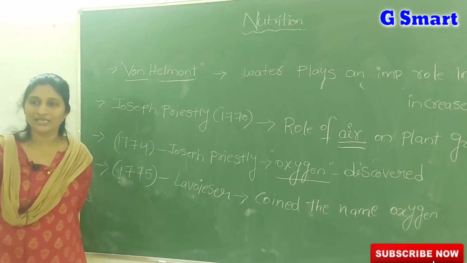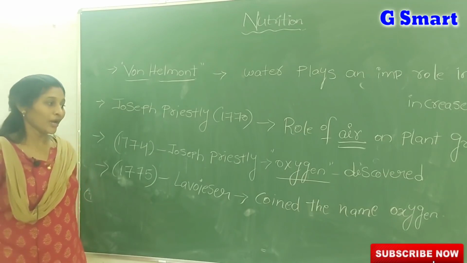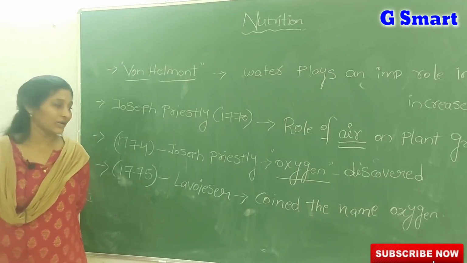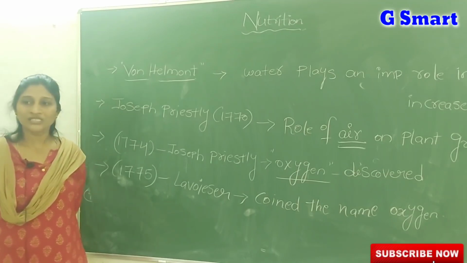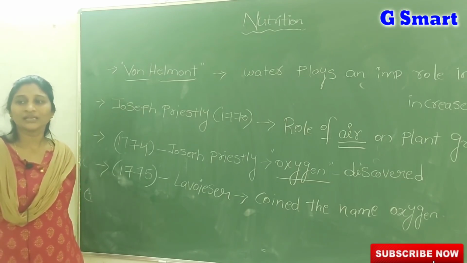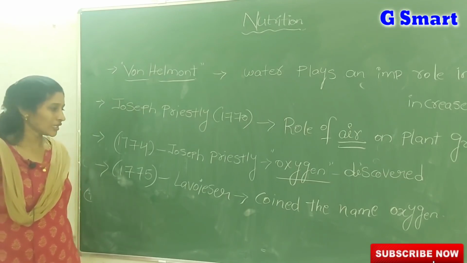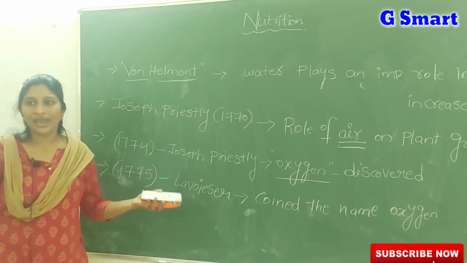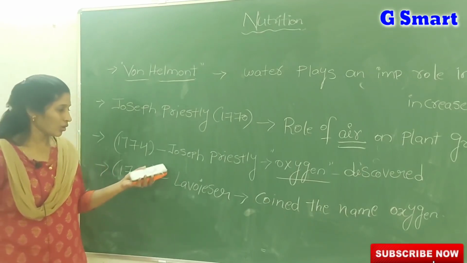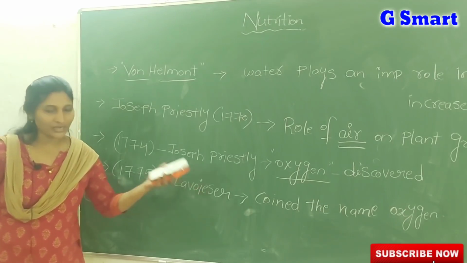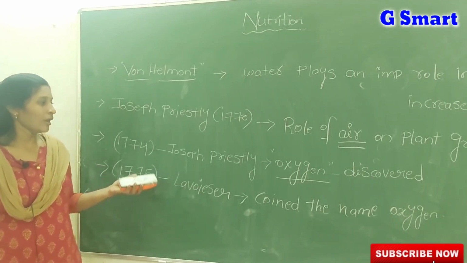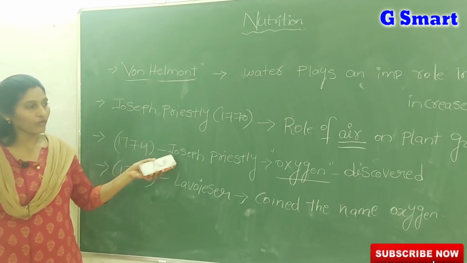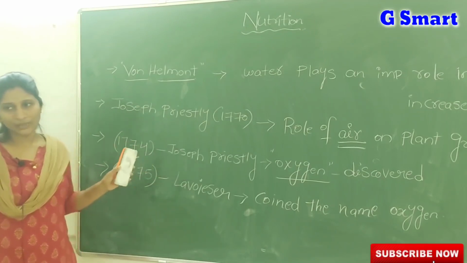Means what is your answer? Joseph Priestley. But who gave the name oxygen for that gas means that answer is Lavoisier. So you clearly observe the difference between discovery and name giving. Lavoisier just gave the name for that gas as oxygen, but the oxygen, one type of gas in the air, was discovered by Priestley.